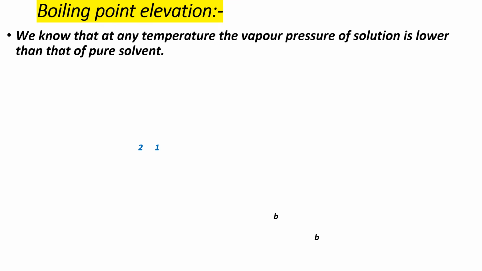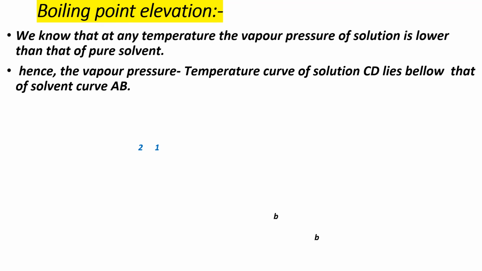Next point continues, that is boiling point elevation. From the above figure, we know that at any temperature, the vapor pressure of solution is lower than that of pure solvent. Hence, the vapor pressure temperature curve of solution CD lies below the solvent curve AB.